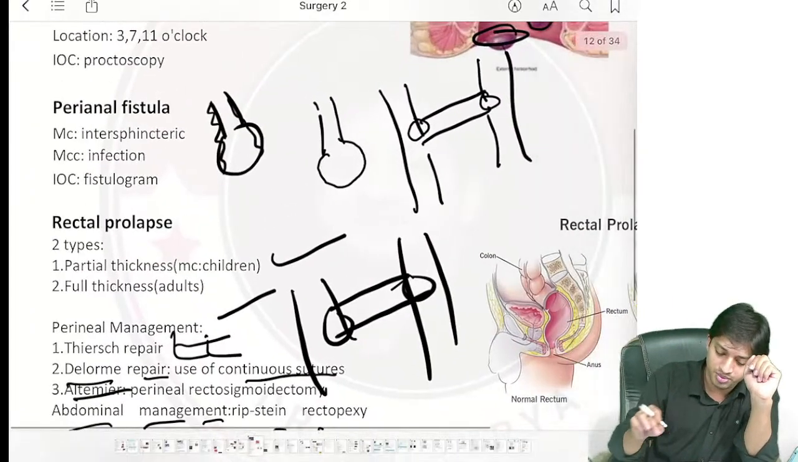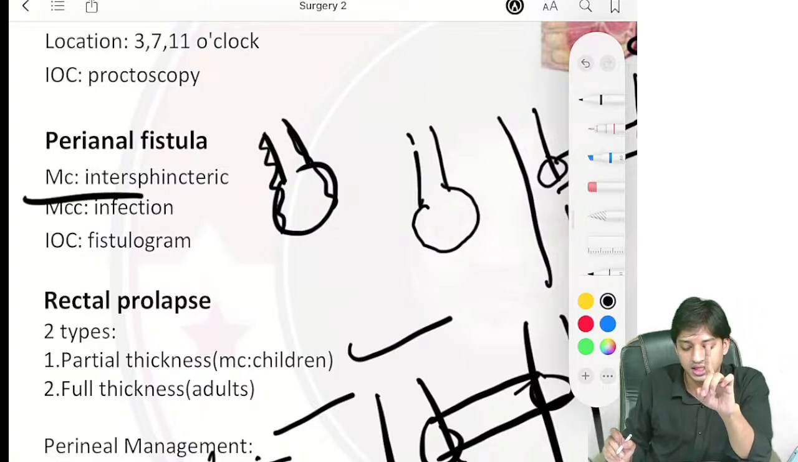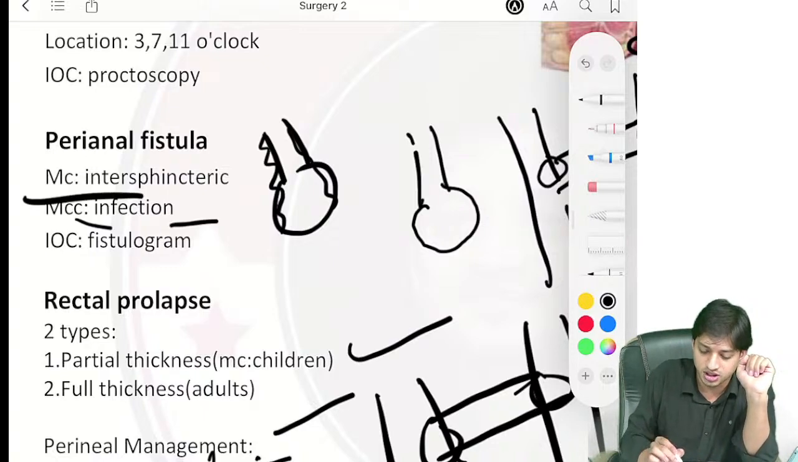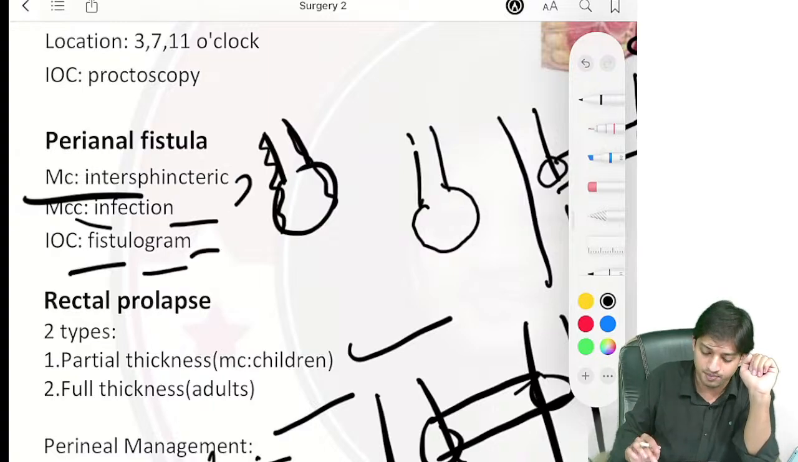Now, come here to the perianal fistula. In perianal fistula, the most common site is the intersphincteric. The most common cause is infection. Investigation of choice is fistulogram, right?